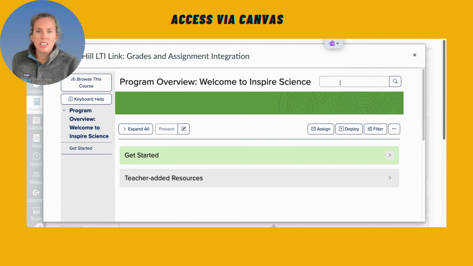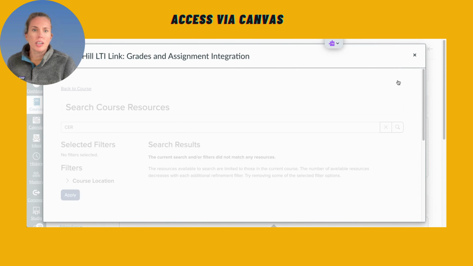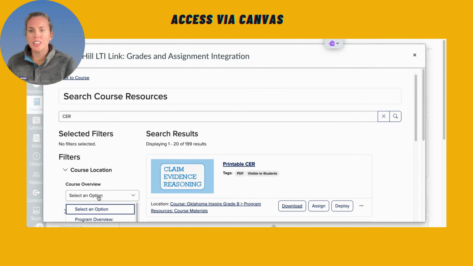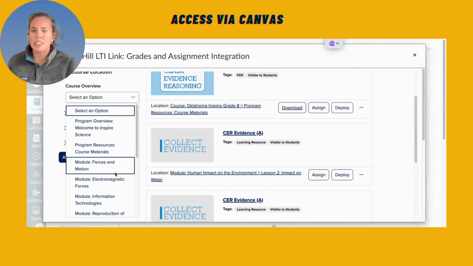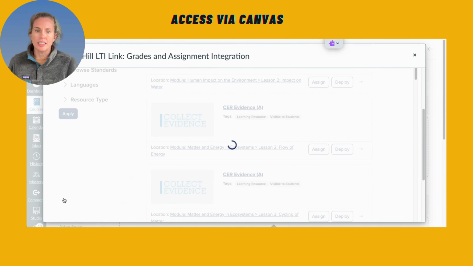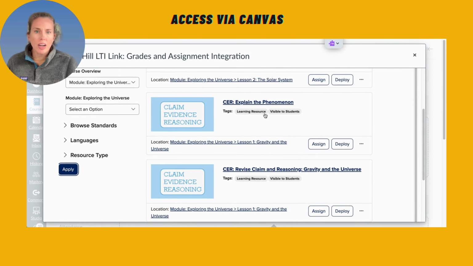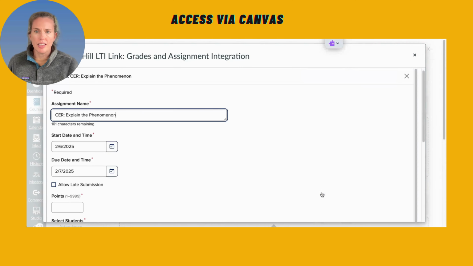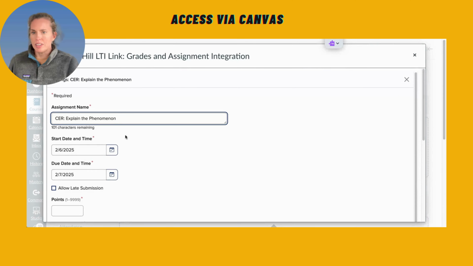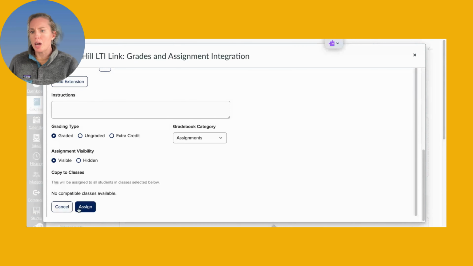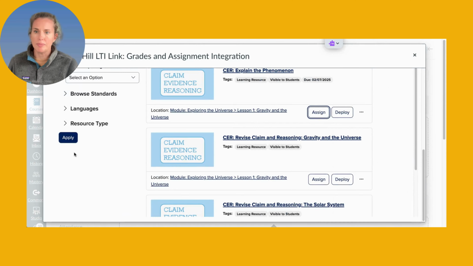So again, let's just say I wanted to do that CER from our previous one. So here's our CER, and I'm still going to do that course location, and I'm still going to select our Exploring the Universe module, which I was in, and I can still apply. So from here, I want to make sure I'm looking at the right CER. I want to be in lesson 1, so I'm going to assign that one. And then, of course, everything is here again. Scroll down, and you'll do all the other things that you did before. Copy to classes if you want to, and then click Assign.